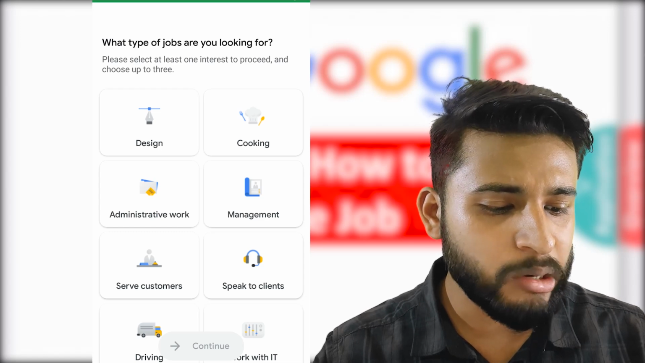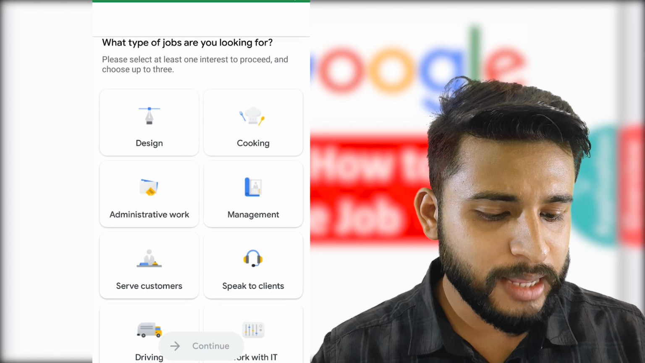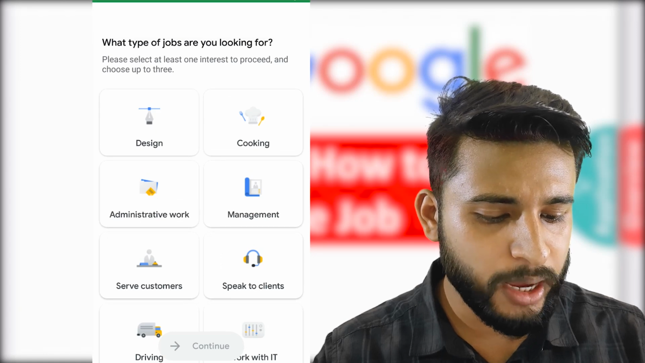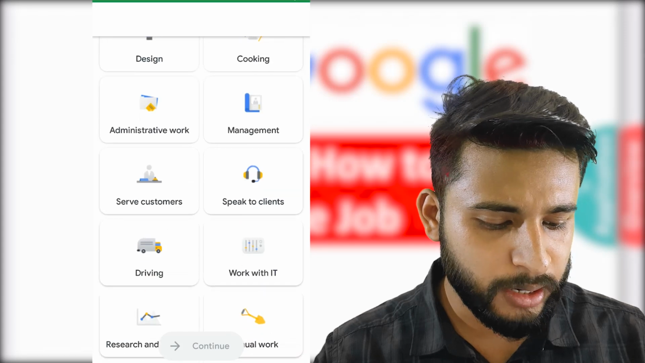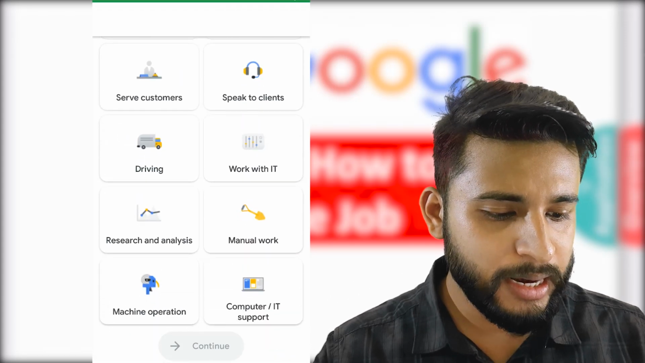What type of jobs are you looking for? So these are the things. These are different jobs: design, cooking, administrative work, management. So I will choose computer and software IT support, and I will click on continue.